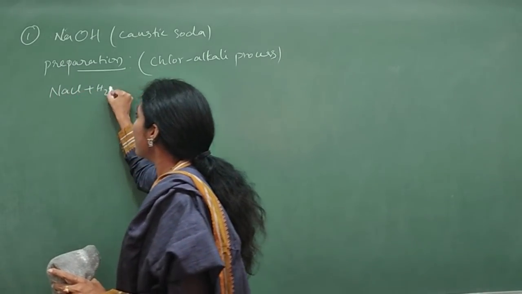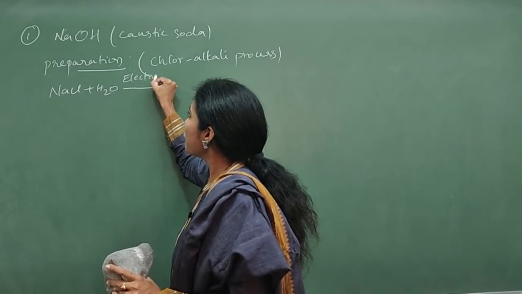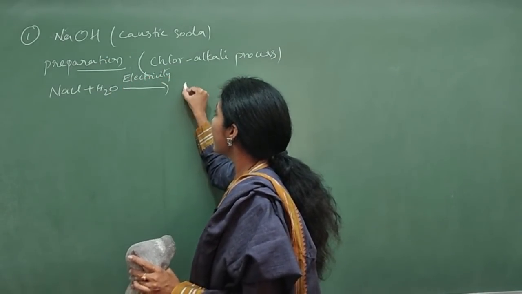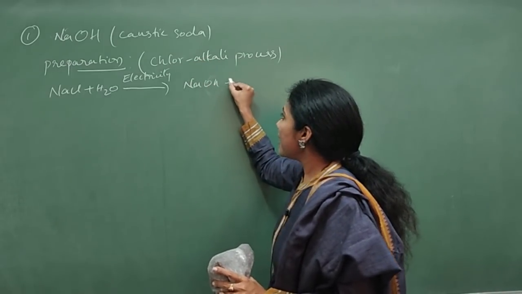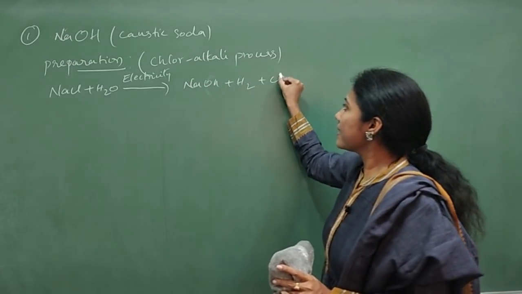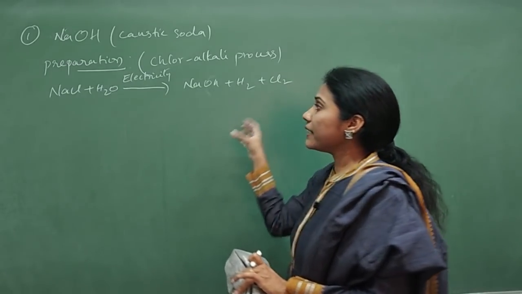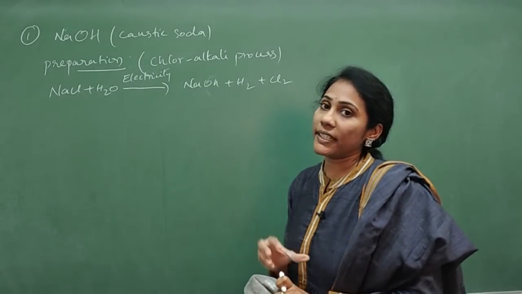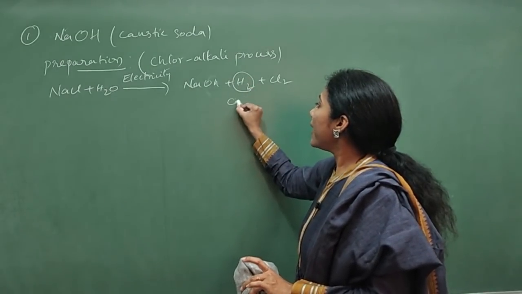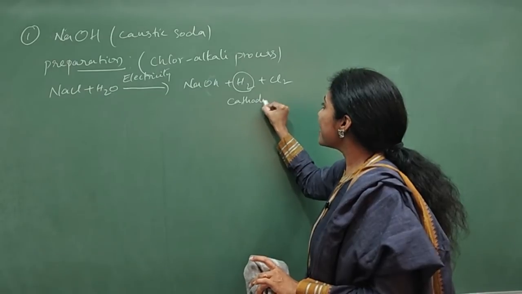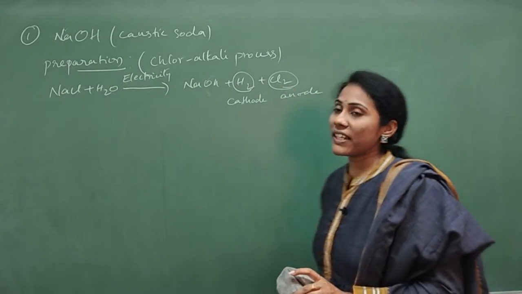NaCl plus water. To this, when you pass electricity, you will get NaOH plus H2 plus Cl2. Not only that, they will ask you what product is formed at the cathode and what product is formed at the anode. So here H2 gas is formed at the cathode and Cl2 gas is formed at the anode. So this is also very important.